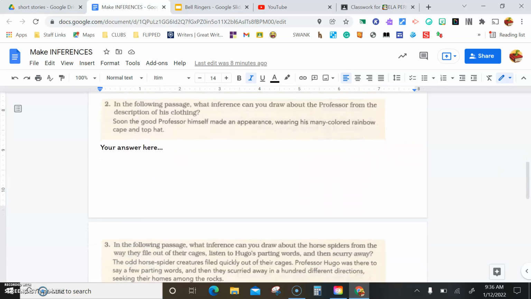Question 2. In the following passage, what inference can you draw about the professor from the description of his clothing? Soon the good professor himself made an appearance, wearing his many-colored rainbow cape and top hat.